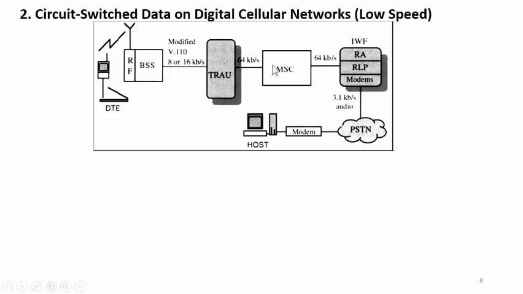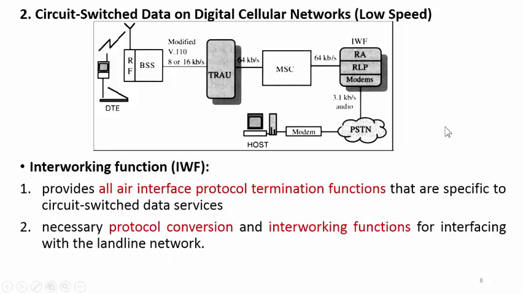Again, the functions of this MSC are the same as in the previous scenario. And at the right hand side, one block, that is IWF. It consists of RA, RLP and modems. This IWF block is responsible for connecting with the PSTN. In this case also you will find the PSTN network is connected to a modem, and the modem is connected to the terminal or desktop or laptop. IWF is the interworking function block.